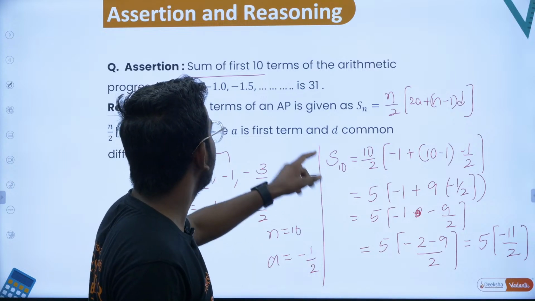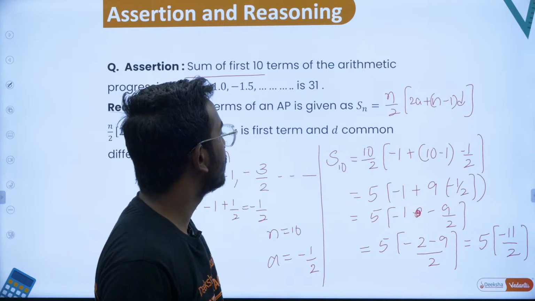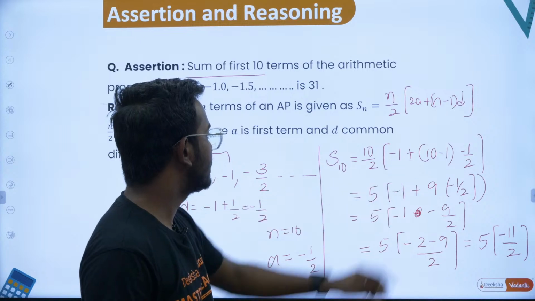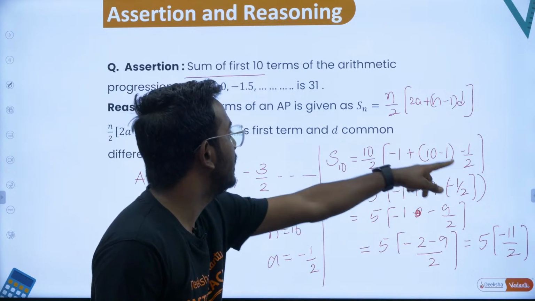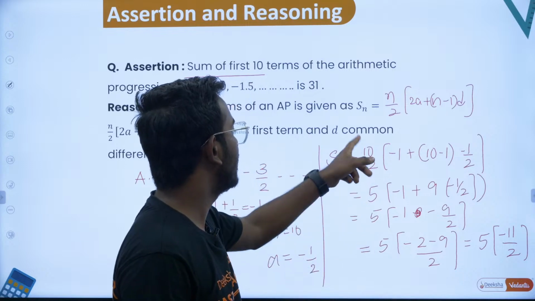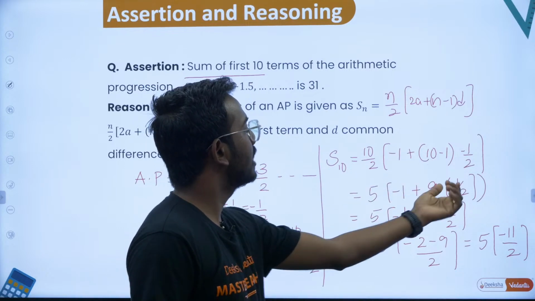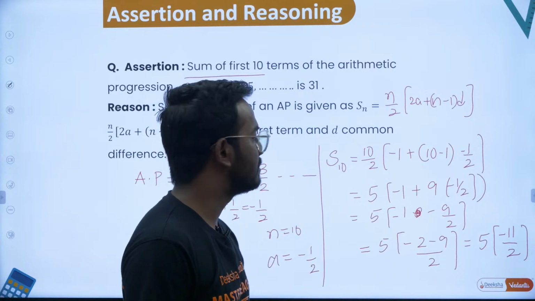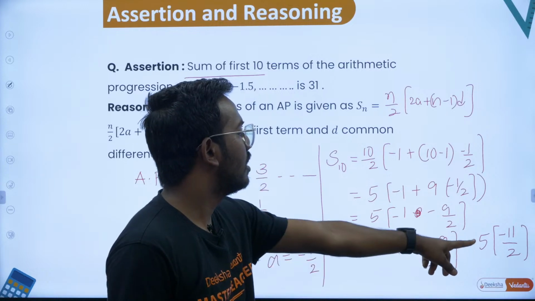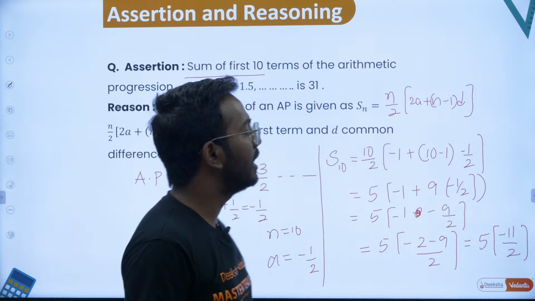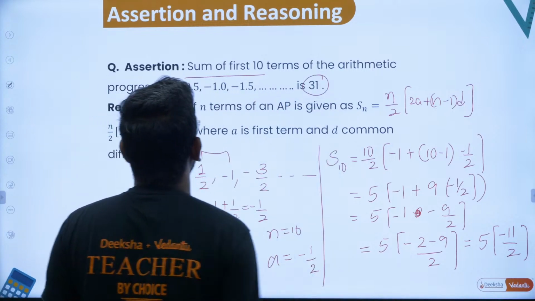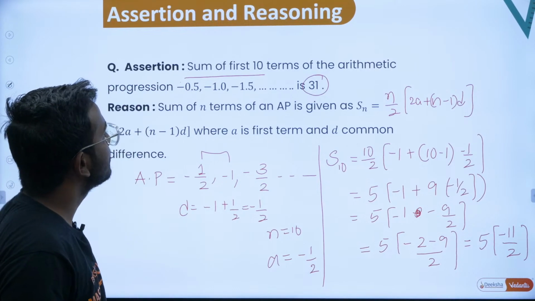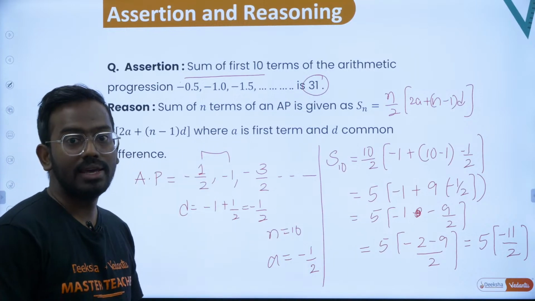S10 is the sum of the first 10 terms. Putting n equal to 10, 10 by 2 into 2a, which is minus 1, plus 10 minus 1 into d, where d is minus half. So 10 by 2 is 5, you have minus 1, and 9 times d is minus 9 by 2. Taking the LCM, minus 2 minus 9 is minus 11, so minus 11 by 2, and you get minus 55 by 2 as the answer, not 31. So even though the reason is correct, the assertion itself is wrong, because instead of 31 you should have got minus 55 by 2.